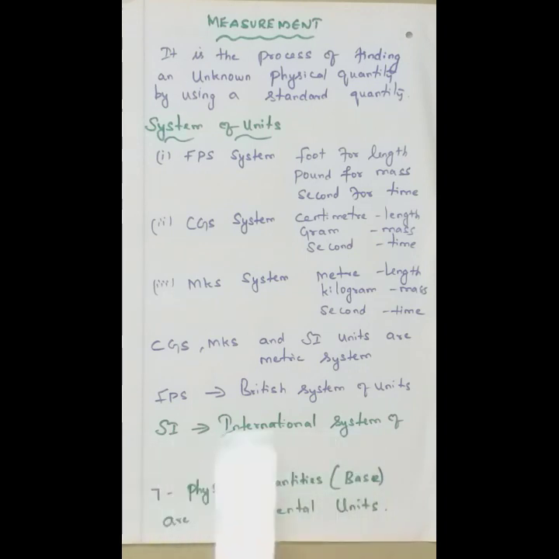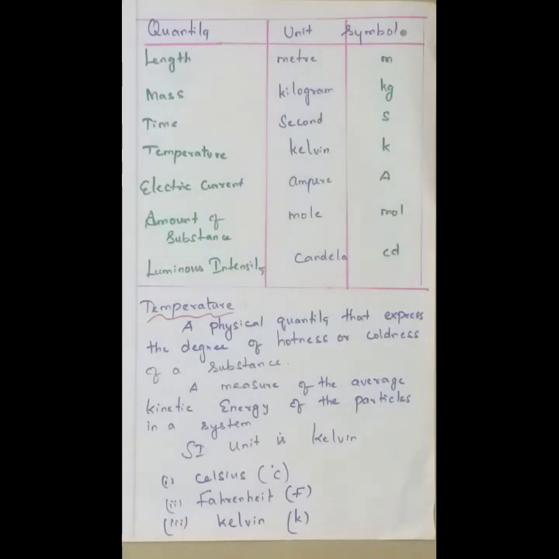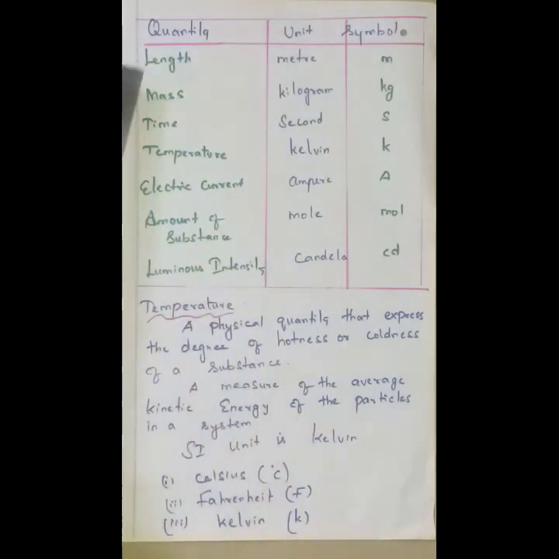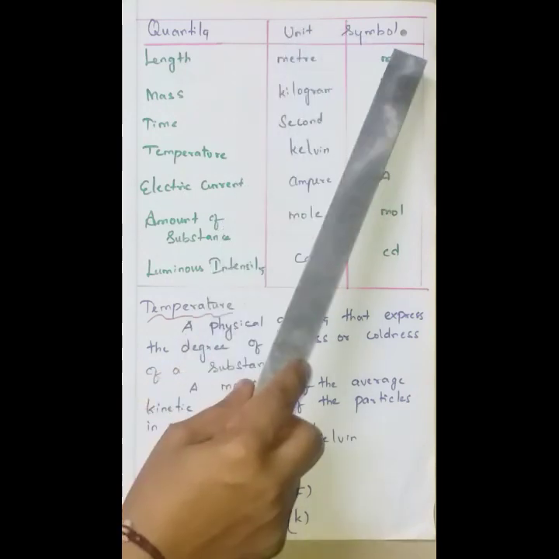So based on the International System of Units, the physical quantities may be classified into 7 types. There are 7 physical quantities. They are otherwise called base quantities. And these 7 base quantities are called the fundamental units. Now we are going to discuss the base quantities, their units and their symbols. So the 7 base quantities are: length, mass, time, temperature, electric current, amount of substance, luminous intensity.